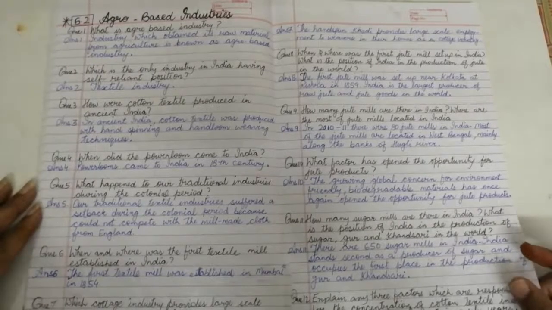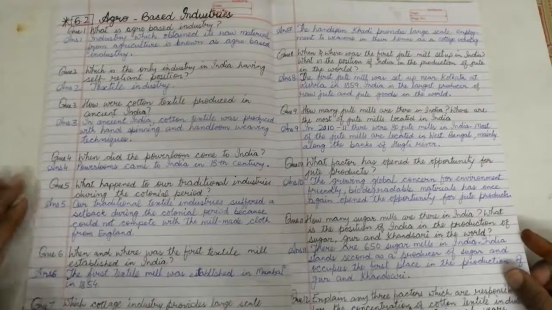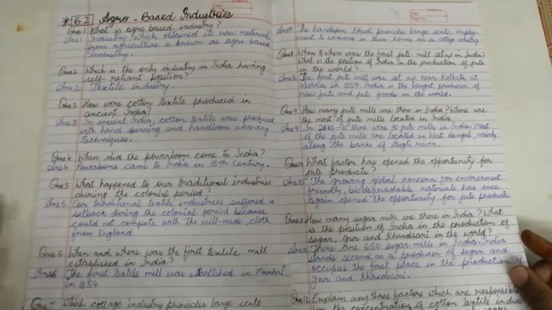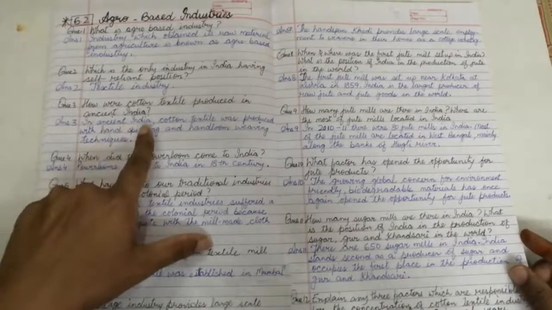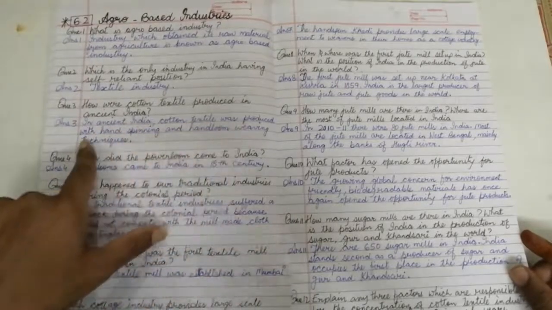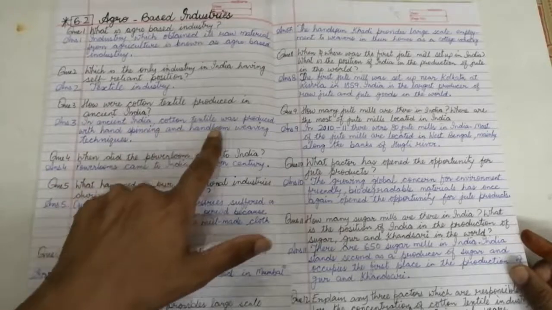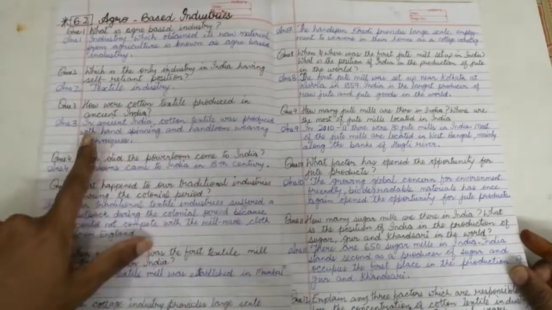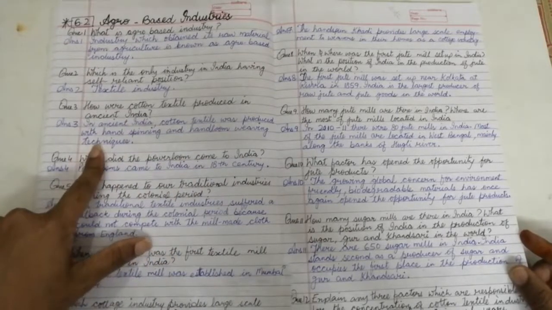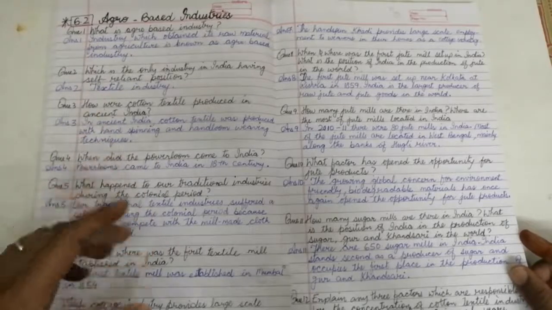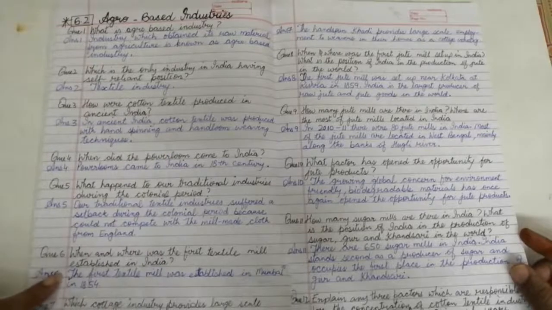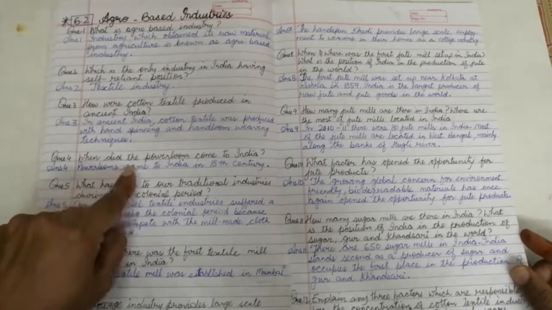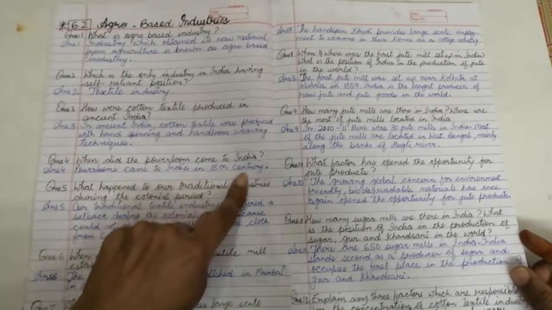How was cotton textile produced in ancient times? पुराने समय में कॉटन कैसे प्रोड्यूस होती थी? How was cotton textile produced in ancient India? In ancient India, cotton textile was produced with hand spinning and handloom weaving techniques. These were the old, ancient techniques by which we produced the cotton. When did the power loom come to India? Power looms came to India in the 18th century.